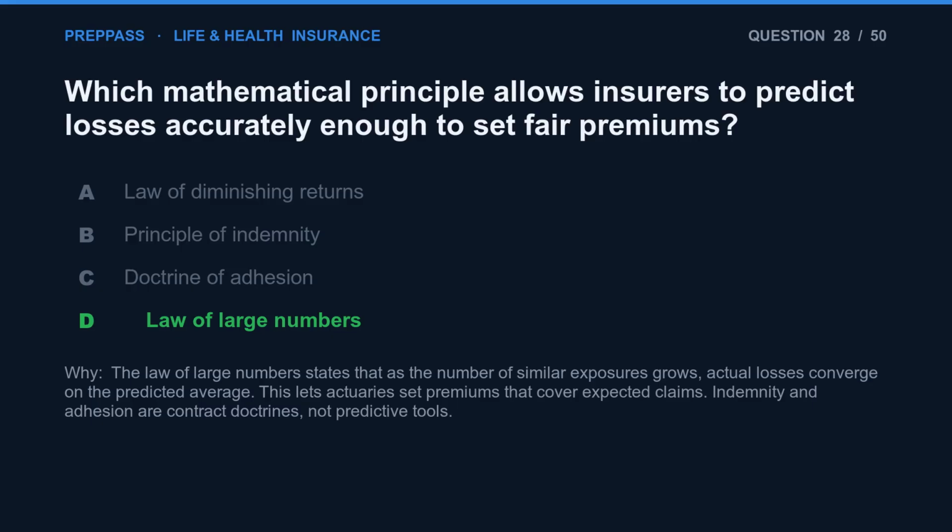The correct answer is D. The law of large numbers states that as the number of similar exposures grows, actual losses converge on the predicted average. This lets actuaries set premiums that cover expected claims. Indemnity and adhesion are contract doctrines, not predictive tools.